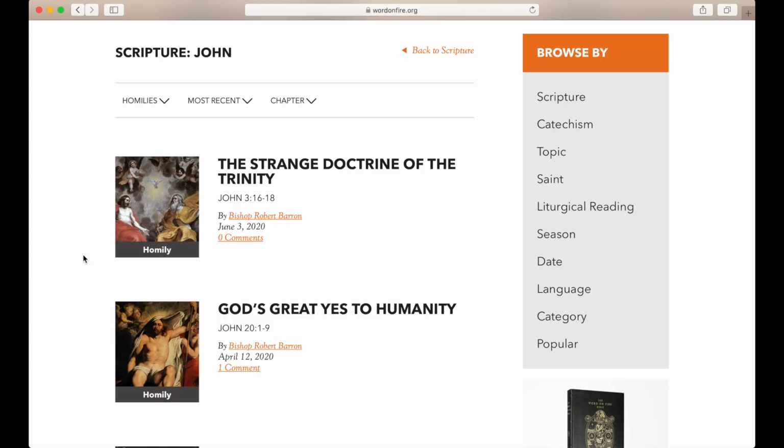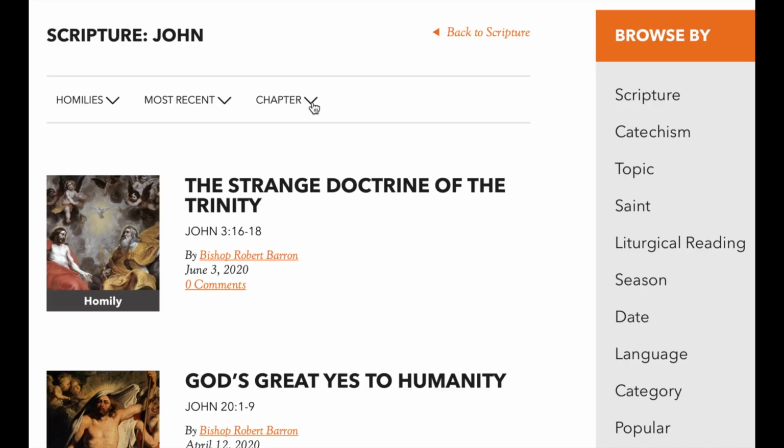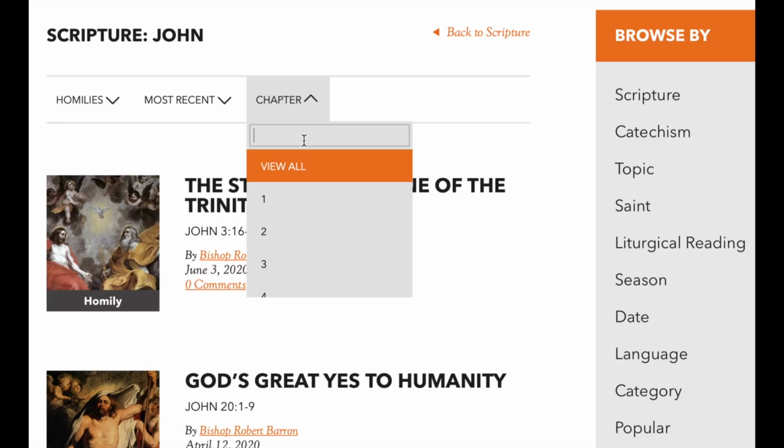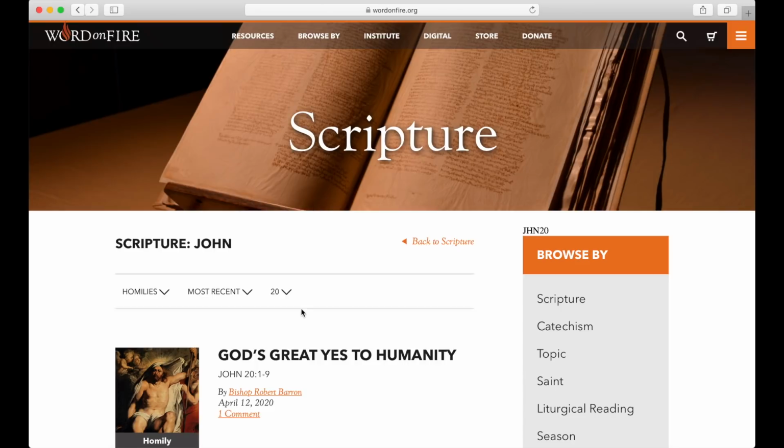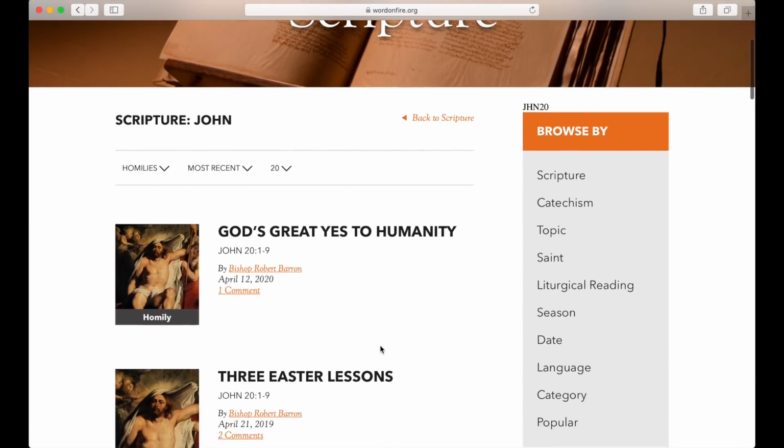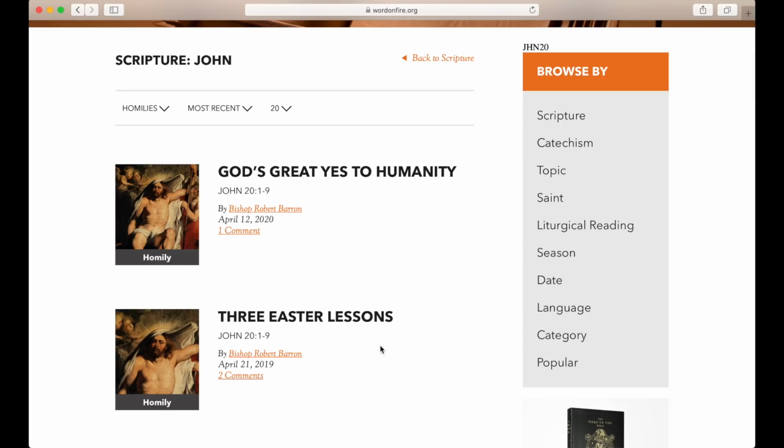But let's dive a little bit deeper. I mentioned I'm looking for material about the resurrection. So I'm going to go to the end of the Gospel of John. I can do that by searching by chapter. So this third link on this secondary navigational menu says chapter. Let's click on that. Again, I can either type in my search. As you can see here, I'm typing in John chapter 20. Or I can scroll through the different options. I'm going to click on chapter 20 here. As you can see, I'm now greeted by sermons that relate to the book of John, chapter 20.